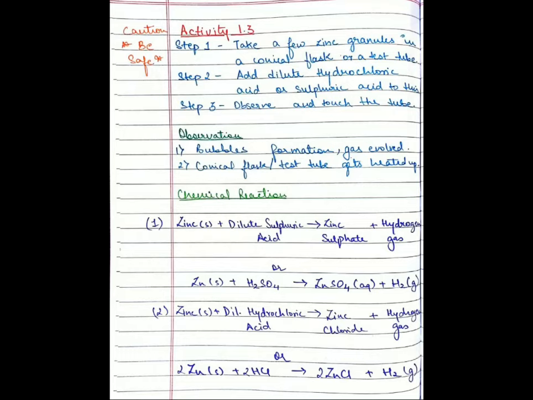That can be written in shorter form, that is Zn in solid form plus H2SO4 gives ZnSO4 plus H2. Similarly, this is for hydrochloric acid as well, that zinc in the presence of hydrochloric acid gives zinc chloride plus hydrogen gas. Remember, the acids you use must be diluted and not directly used in their pure state. It might be really corrosive.